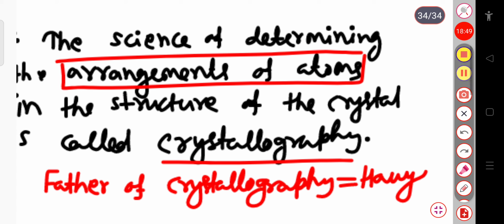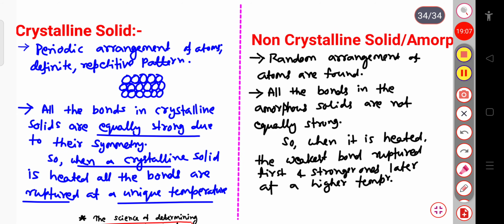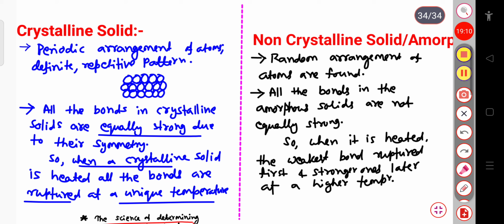So this is all for today. This is basically the introduction class of solid state physics. Here we have discussed the differentiation between the crystalline solid and the amorphous solid. So now you can distinguish between the crystalline solid and the non-crystalline solid. But we will focus on the crystalline solid. In the next class we will see the lattices. What is the space lattice? What is the translation vector? What are the Bravais lattices, etc.? So this is all for today. Thank you.